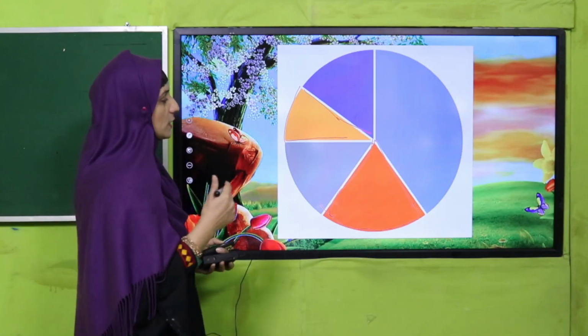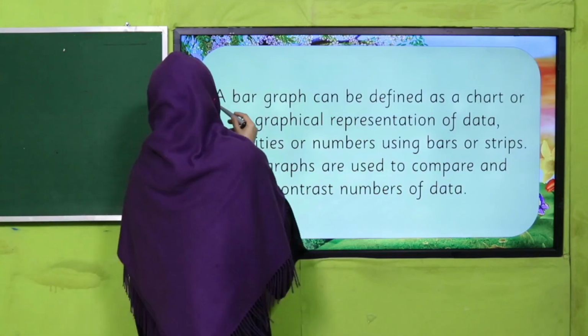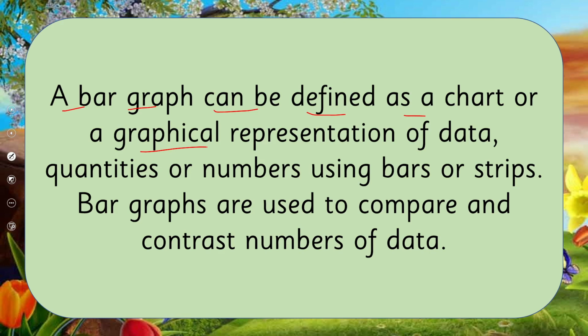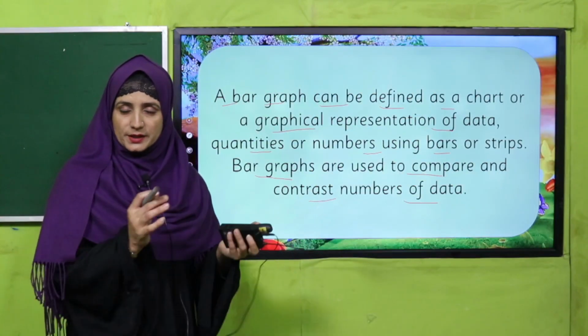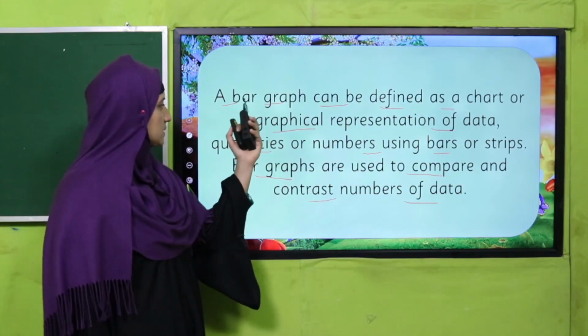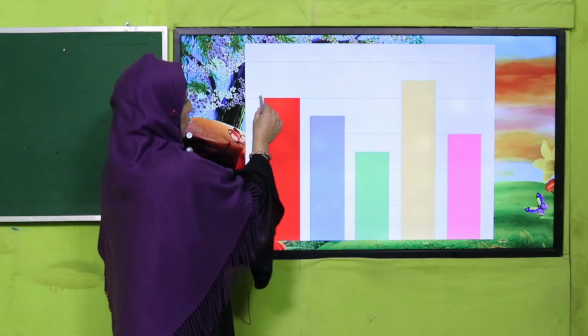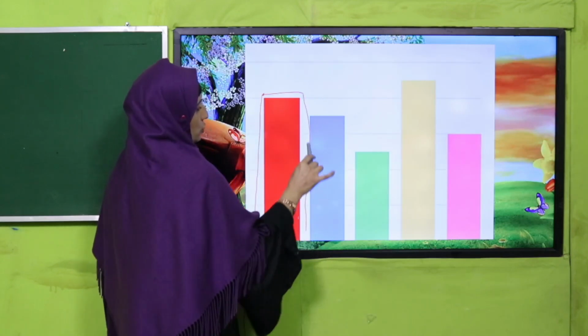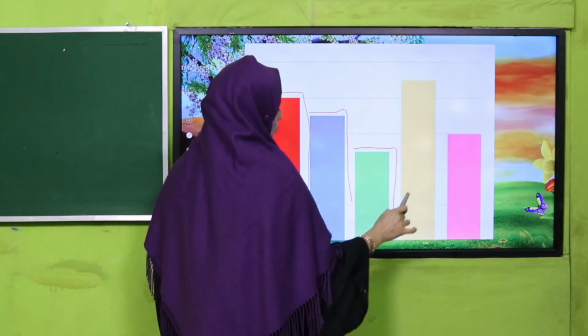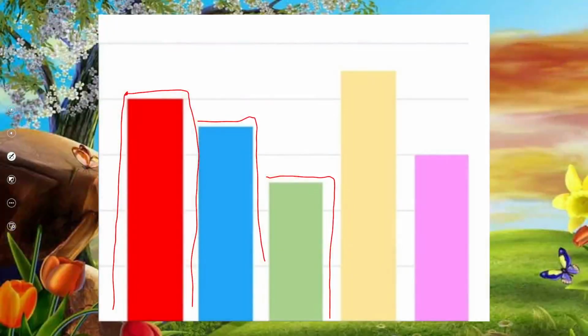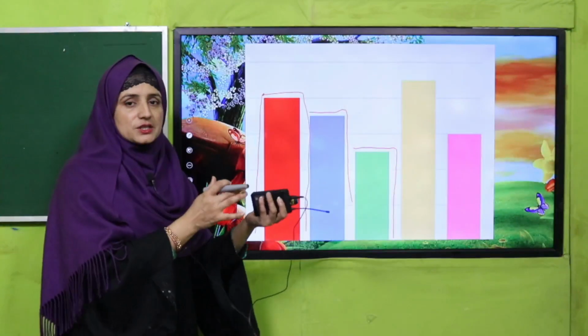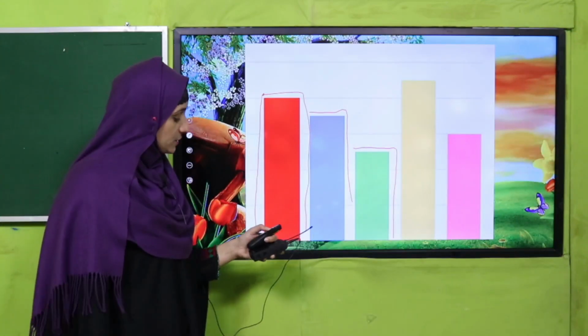Got it? So let's see how we can represent. And what is a bar graph? A bar graph can be defined as a chart or a graphical representation of data, quantities or numbers using bars or strips. Bar graphs are used to compare and contrast numbers of data. So here is another way to compare data, my dear students. One is a pie chart and one is a bar graph. You can see there, in the shape of bars and strips, we can show data. There are different bars, and this is another way to represent data in a bar graph. How can we represent? Let's see.